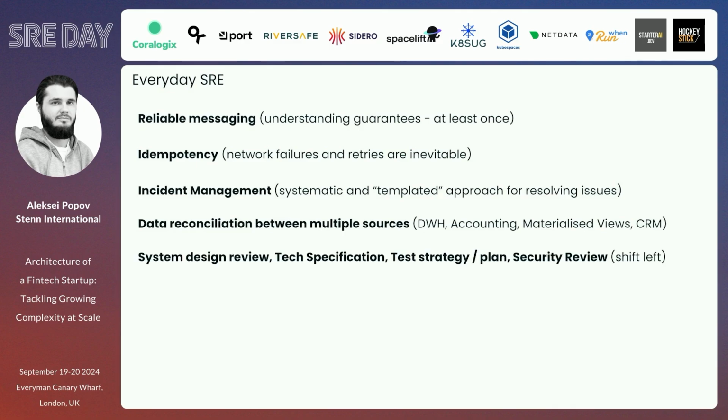And finally, shift left. We want to think before we do something. We have system design reviews, tech specification, test strategy and plan. So shift left is very important in that sense. It's quite complicated to teach developers to think about problems before they happen, and that requires special techniques, but it helps to reduce the number of problems in the future if we think about them at the beginning of our software development lifecycle.